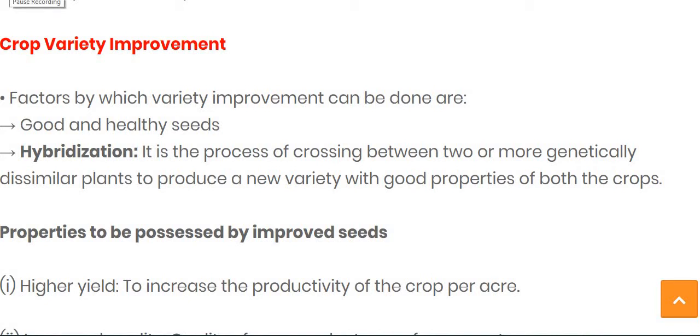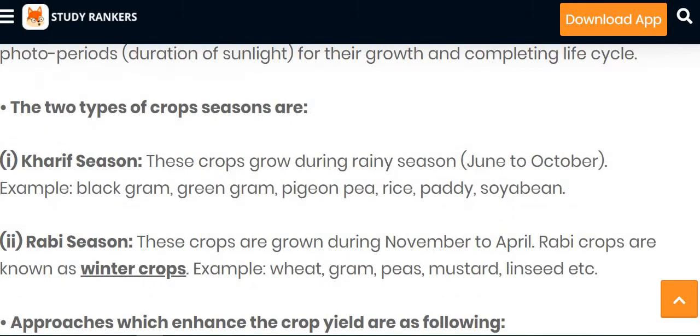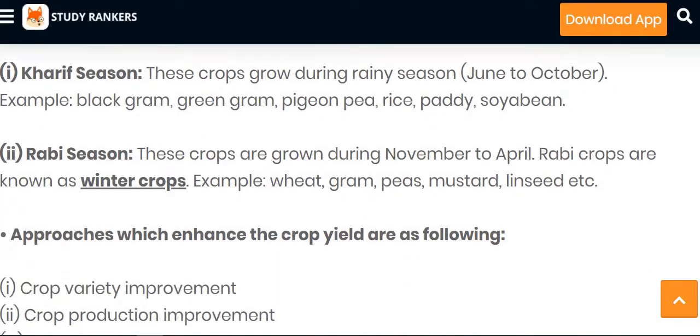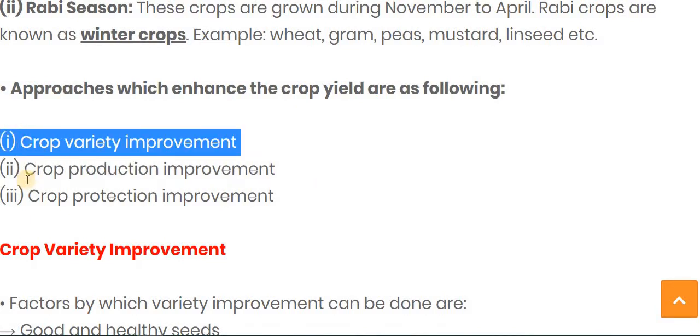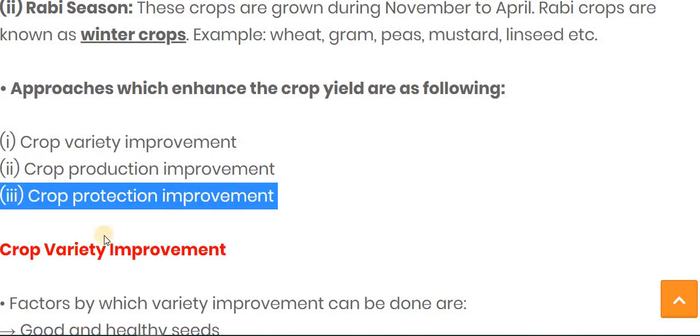Hello student, in the previous video we discussed the introduction and some types of crops according to season, the kharif crop and the rabi crop. Now in this video we will discuss the approaches which enhance the crop yield. There are three approaches: crop variety improvement, crop production improvement and crop protection improvement.